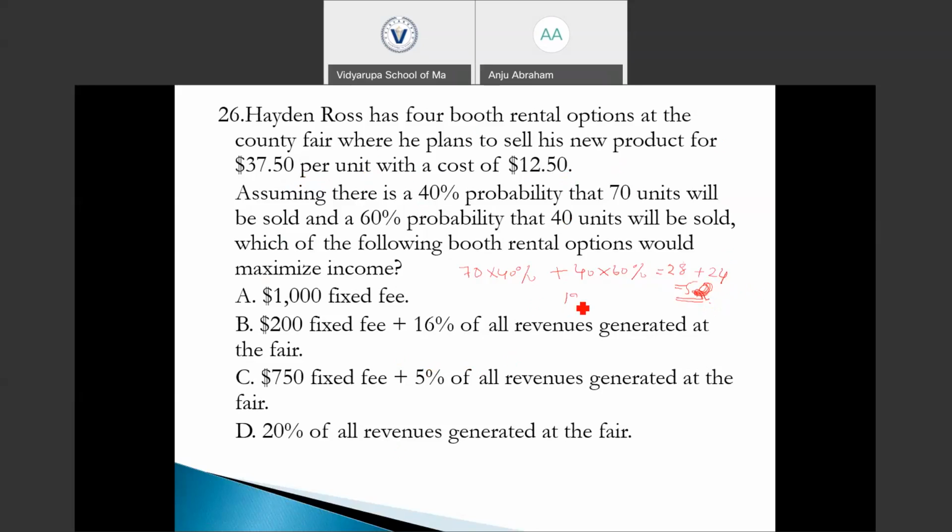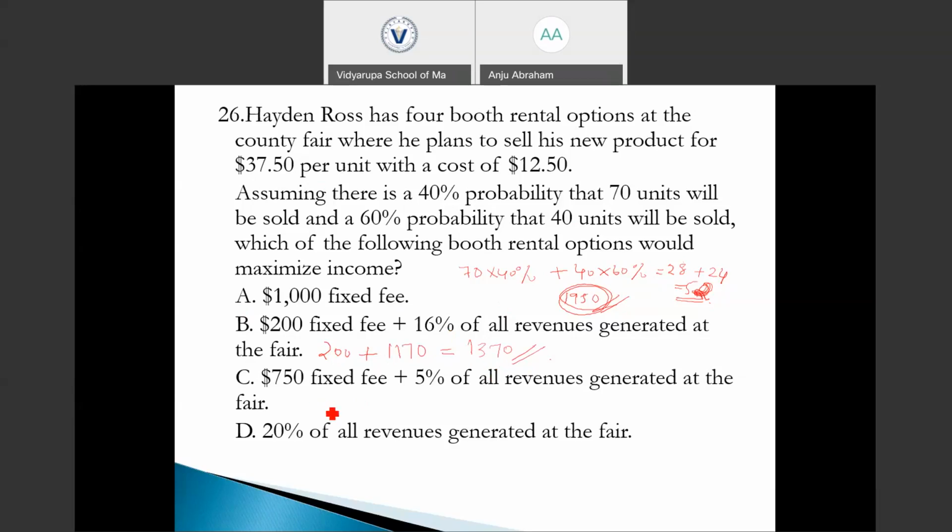The revenue that is going to be generated by selling this product is 1950. The first option is a 1000 fixed fee, and the second option is a 200 fixed fee plus 60% of all revenue generated at the fair. 60% of 1950 is 1170, and 200 plus 1170 will be 1370.